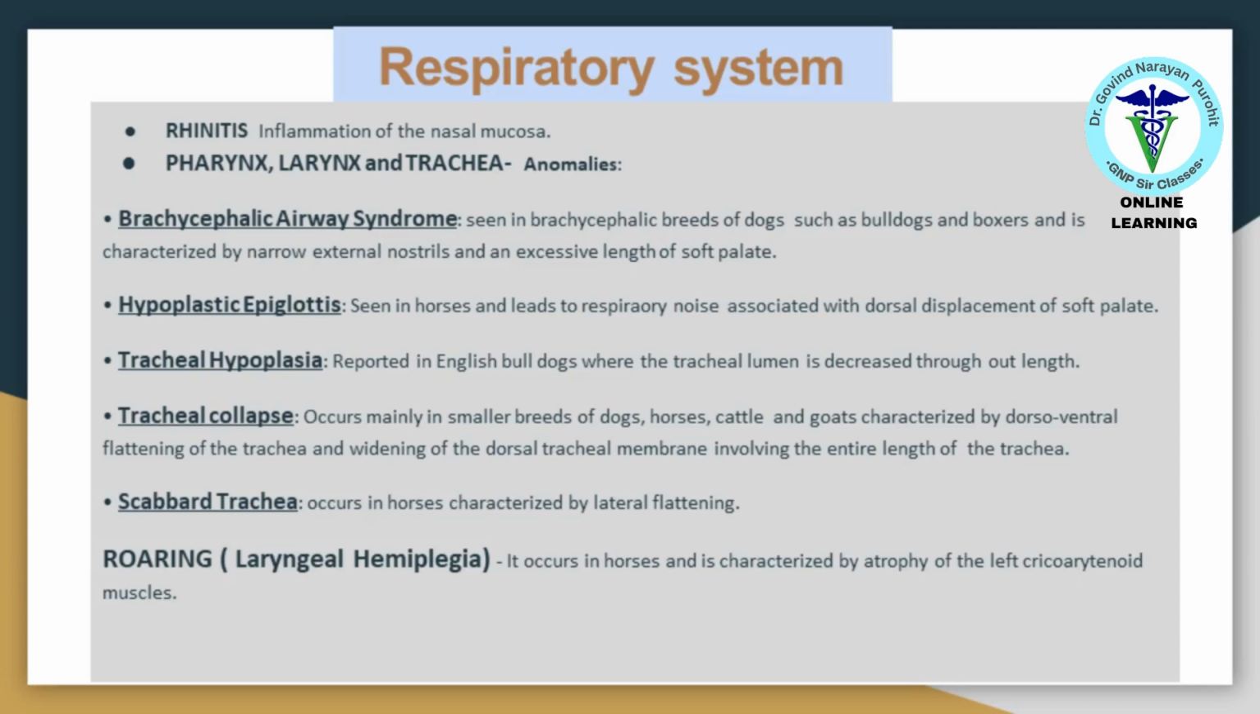The respiratory system can be affected by conditions like rhinitis, pharyngitis, and tracheal collapse. Brachycephalic airway syndrome and laryngeal hemiplegia are also notable respiratory issues in certain breeds.